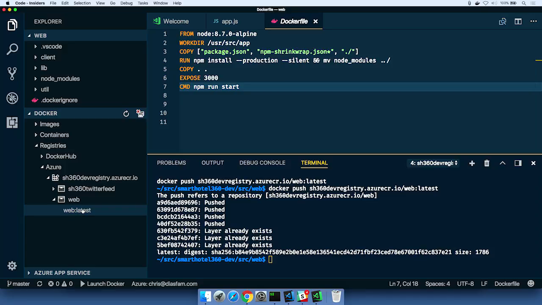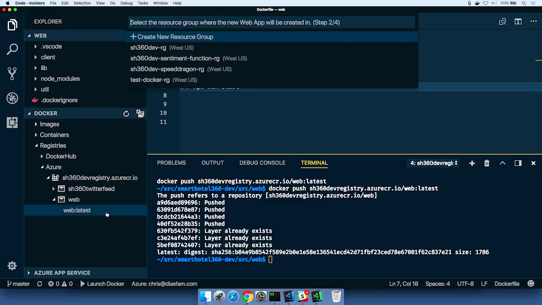Of my registry. So in order to deploy this, what I want to do is actually deploy it to Azure App Service. Azure App Service is basically our platform as a service offering, which lets you run websites in the cloud, but we manage them for you. What's cool about it is there's lots of different ways you can configure it. You can run applications like loose files on the machine, or you can run them as containers. You can run them on Windows machines, or you can run them on Linux machines. In this case, we're going to run this container on a Linux machine up in Azure.